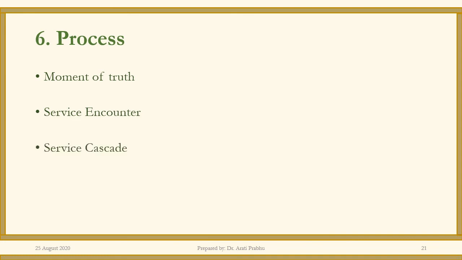Now, moving on, we have something called the service cascade. The service cascade refers to the series of encounters right from the time the customer comes to take the service. Processes are basically all the procedures, all the mechanisms, all the flow of activity that ensure consistent service delivery. There is a lot of close coordination required to close the gaps between the promises and the delivery.